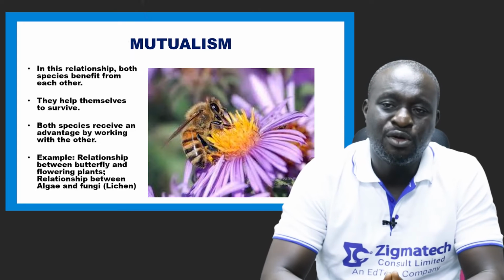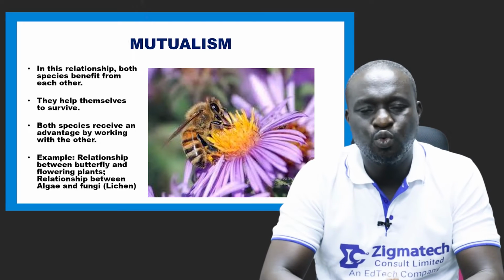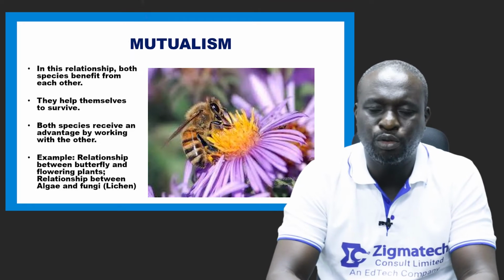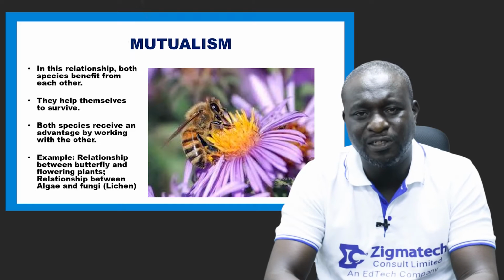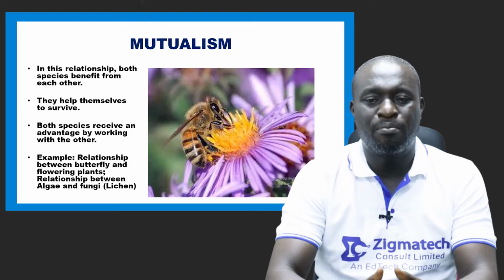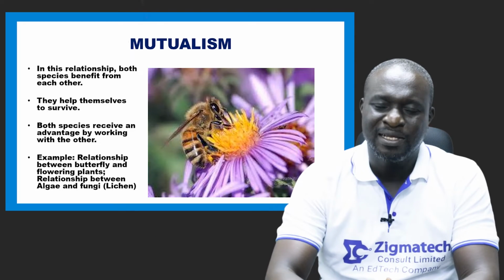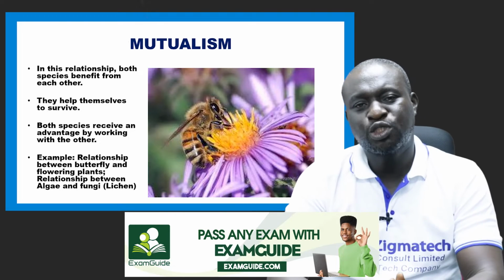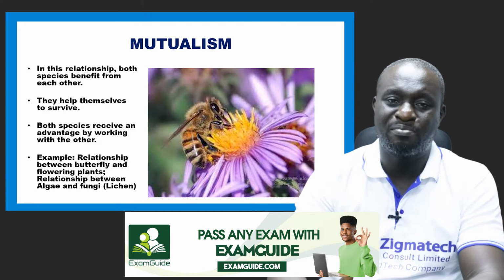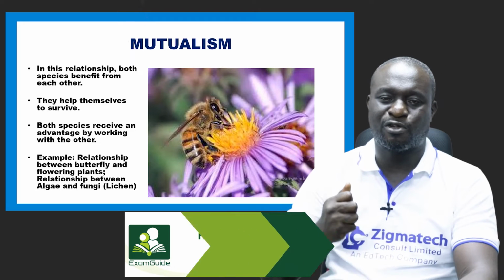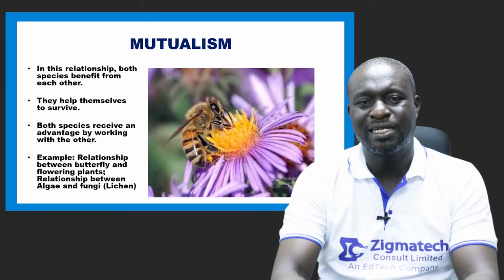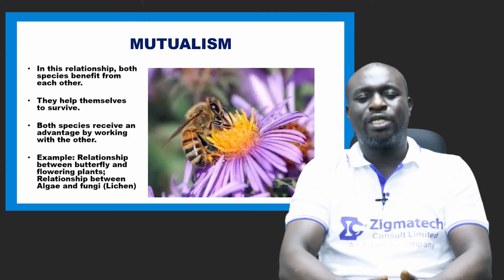Now, both species receive an advantage by working with the other. So here there is teamwork. Here there is a mutual benefit for both organisms involved in the relationship. An example is found in the relationship between the butterfly and the flowering plants, and I'm going to explain this. The butterfly or the bee goes to the flowering plants to benefit from the nectar that the flowering plants produce. They take that as food. So they suck from the nectar, which is to their own benefit.